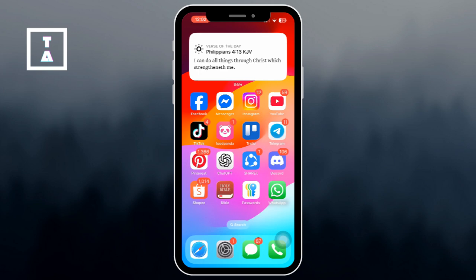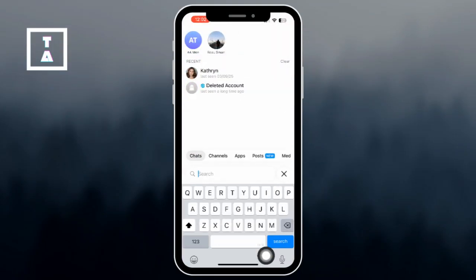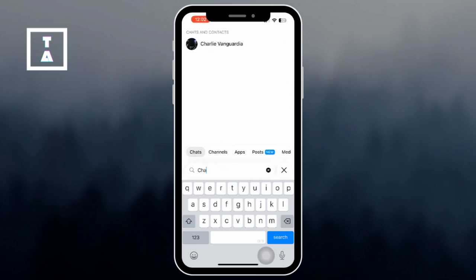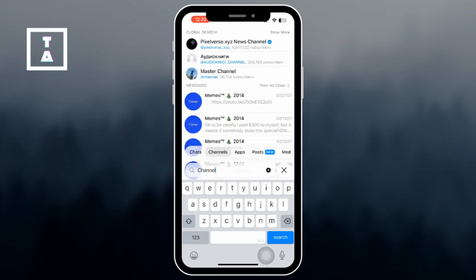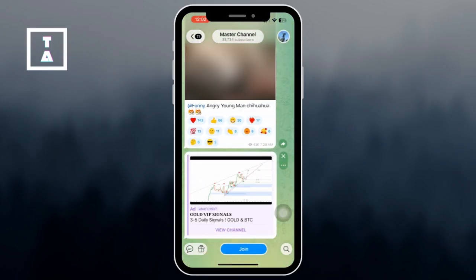Let's get started. First, what you need to do is open the Telegram app. Then tap the search icon at the top. After that, type the channel name or topic you're looking for. Then channels appear with a channel tag under their name, and tap to join.